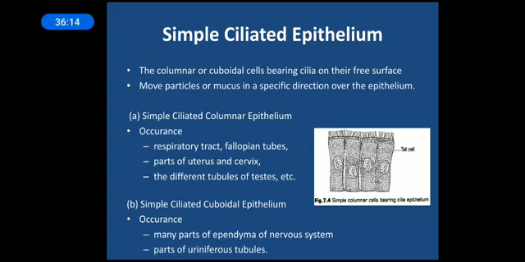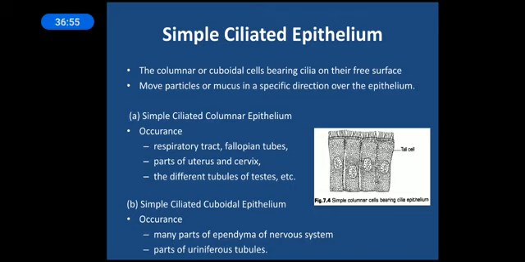The simple ciliated cuboidal epithelium is mainly found in the ependyma of the nervous system. Ependyma is a type of cell found in the nervous system, responsible for assisting the neuron. It does not carry out the transmission, but it is a supportive cell. We can say it is the epithelial cell of the nervous system, mainly found in the ventricles of the brain and also in the spinal cord. These are part of the nervous system we will be studying in the nervous system chapter.